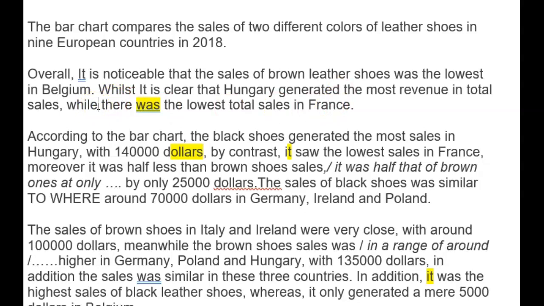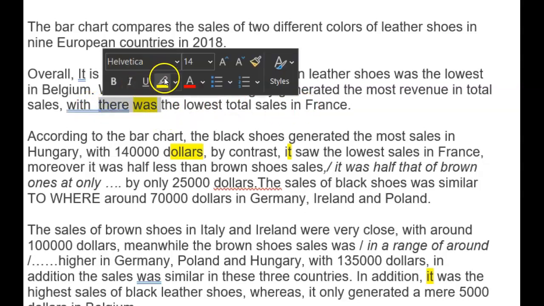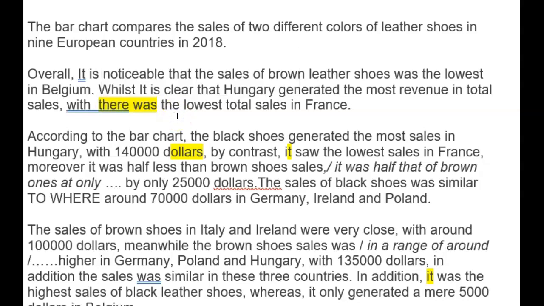join it together though, with the lowest in France. So then that makes a nice big sentence, all of it there. You just need with the lowest total sales in France. You don't need there was, that can go. Okay. Now, just one comment here.